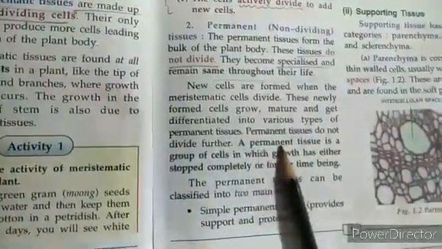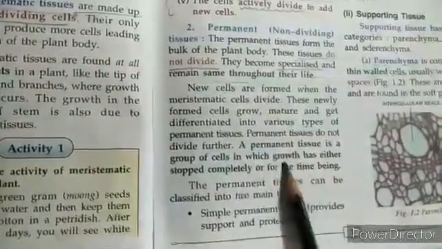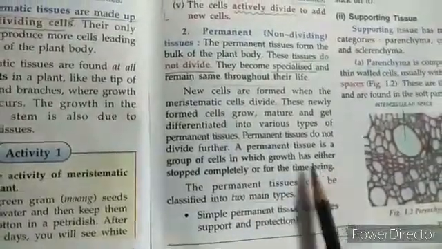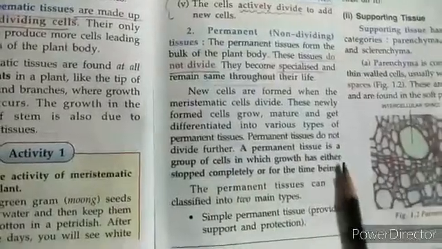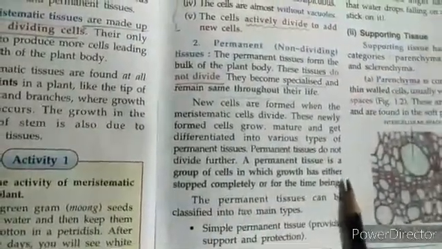A permanent tissue is a group of cells in which growth has either stopped completely or for the time being it has stopped.